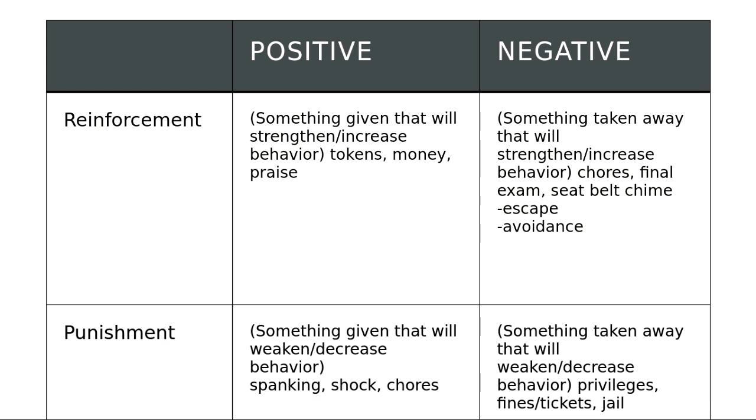Another example of negative punishment would be things like fines or tickets. And now think about something like you get a ticket. How is that negative? Because negative is about things being taken away. So how is getting a ticket or getting a fine a negative punishment? The reason is, what do fines or tickets signify? What's punishing about them and what decreases the behavior is not the fact that you're getting a piece of paper that has a ticket or has an amount of money on it that you have to pay. What is punishing about those things is when you have a fine, you lose your money. Money's being taken away from you.